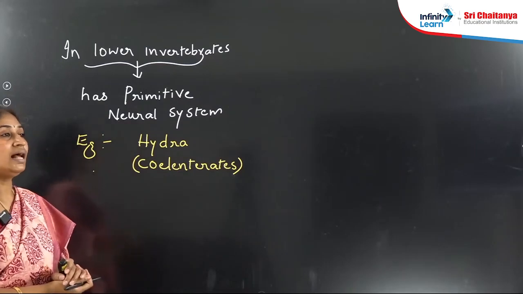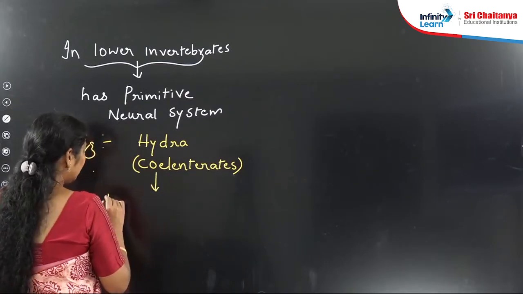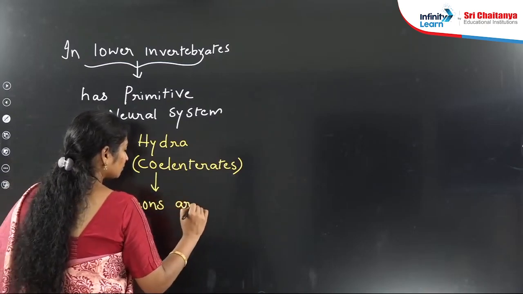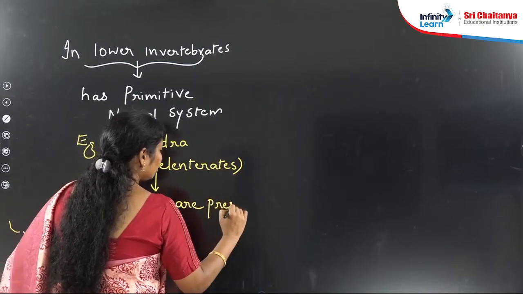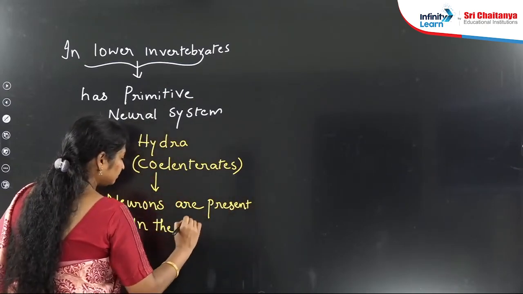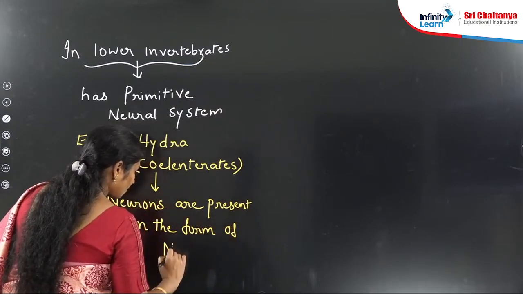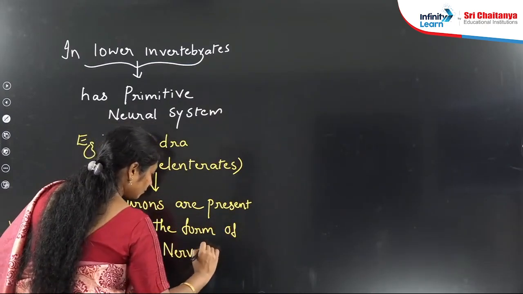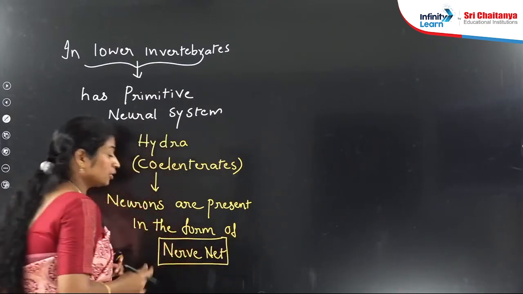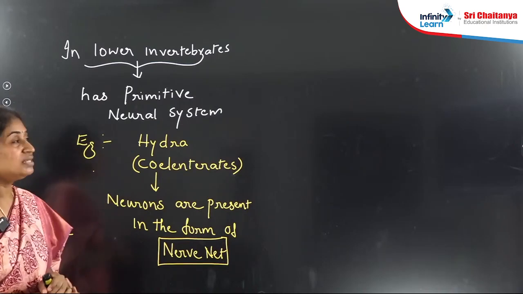The nerve cell first evolved in Hydra only, and in this Hydra the neurons are present in the form of a nerve net. That's what we call a primitive neural system.